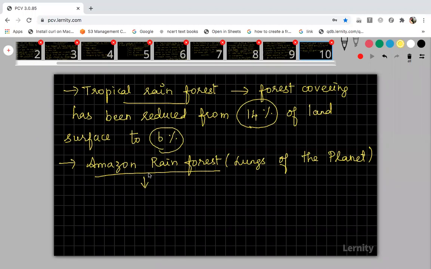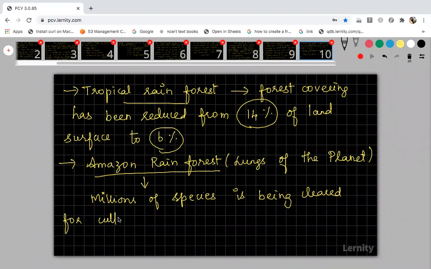This harbors millions of species, and so many species have gone extinct as millions of species have been cleared for the purpose of cultivating soybean.